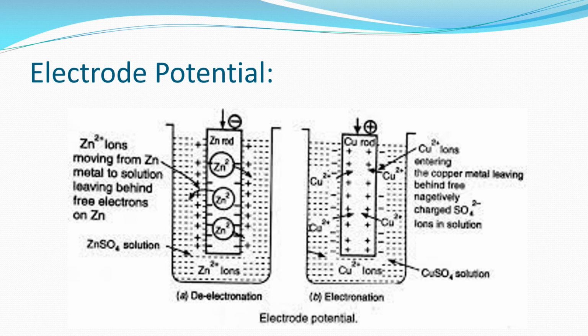when the equilibrium is established, a potential is developed across this metal and the solution, which is called the electrode potential of that metal. Similarly, if you see the electronation process, this is a copper electrode immersed in copper sulfate solution. Now here copper has a tendency to accept electrons. So copper ions which are present in the solution move towards this copper cathode, which is negative, which is electron rich. At the copper cathode, these copper ions from the solution accept the electrons and get deposited over the copper cathode.